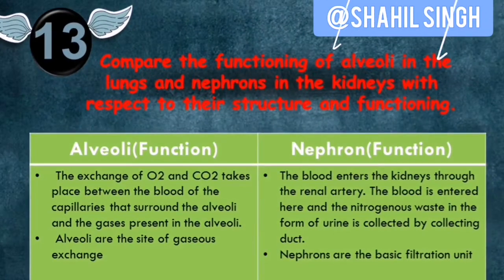Now the function of alveoli. The exchange of oxygen and carbon dioxide takes place between the blood of capillaries that surround the alveoli and the gases present in the alveoli. Alveoli are the site of gaseous exchange. Function of nephron. The blood enters the kidneys through the renal artery. The nitrogenous waste in the form of urine is collected by the glomerulus or the Bowman's capsule. The Bowman's capsule then transfers that urine into the collecting duct. Nephrons are the basic filtration unit.